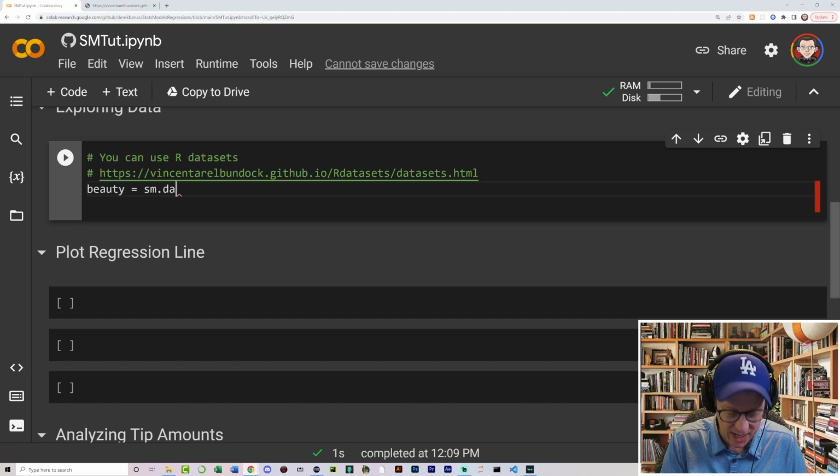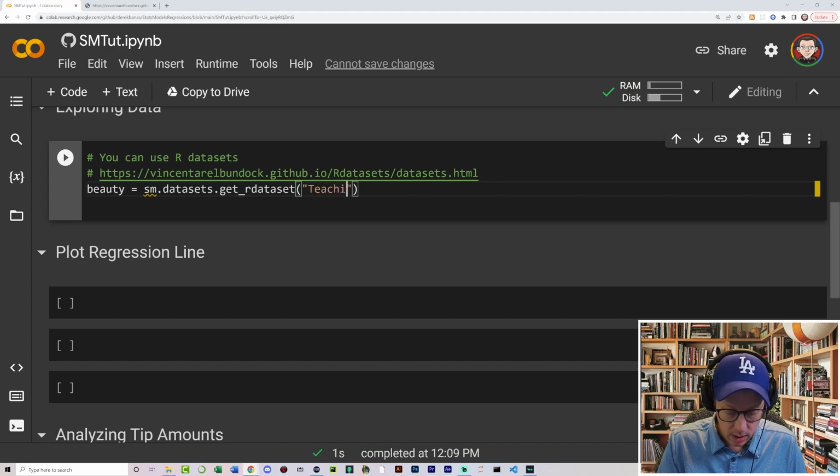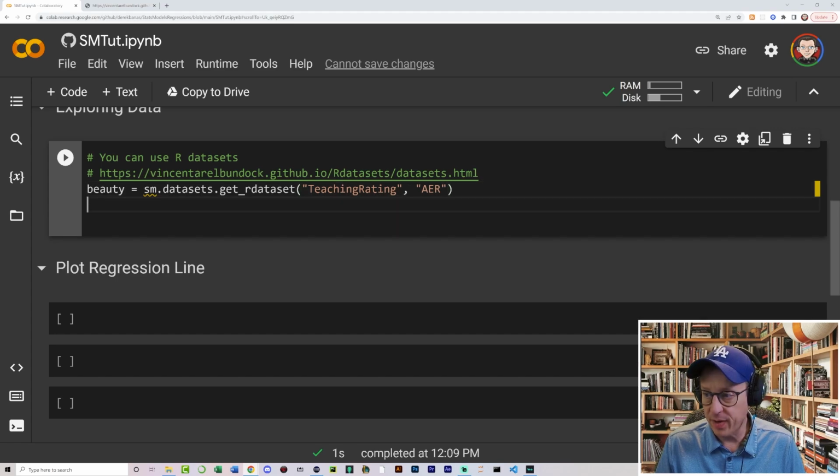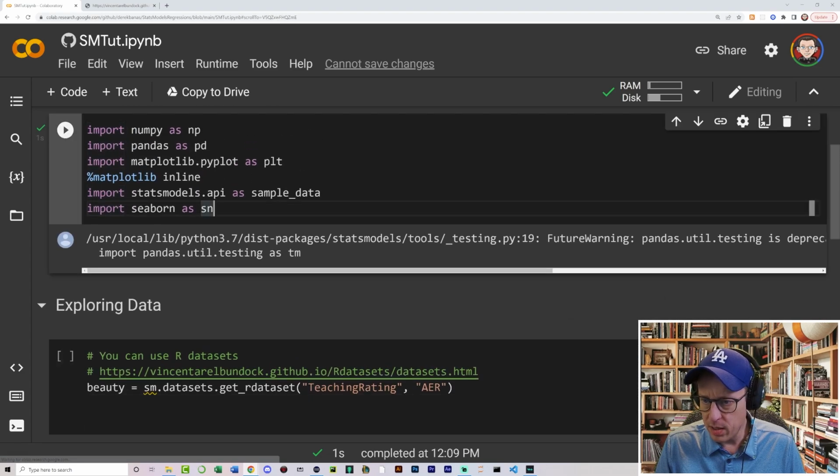I thought that was a funny data set, and we might as well have fun while we're doing it. So you just go get R and data set. And the one specifically that I'm looking for is called teaching rating. So here that is. And here you are. So this is how we're going to be able to specifically get that data set that we have inside of here. Did I not run this up?